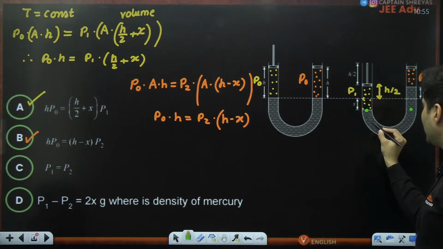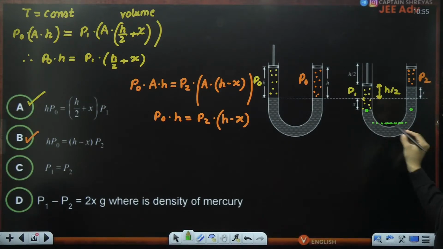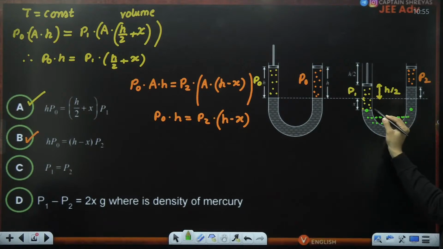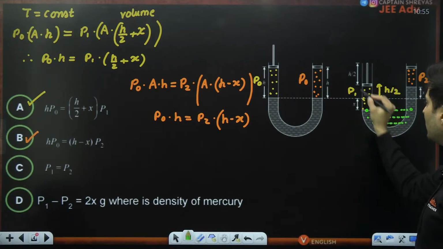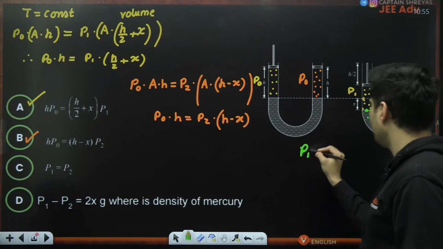Reason being, this point and this point are at the same depth or same height, so the pressure should be equal. This point and this point, the pressure should be same. In a hydrostatic fluid, same logic I can apply. In the same fluid, the pressure should be equal. So what is the pressure here? It is exposed to this air, so therefore the pressure over there is P1.